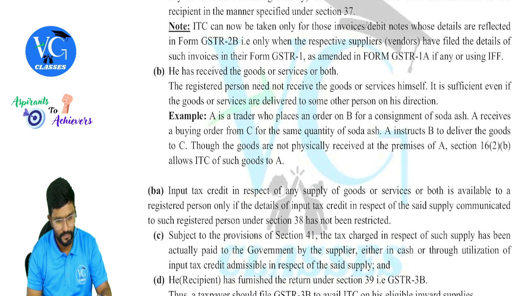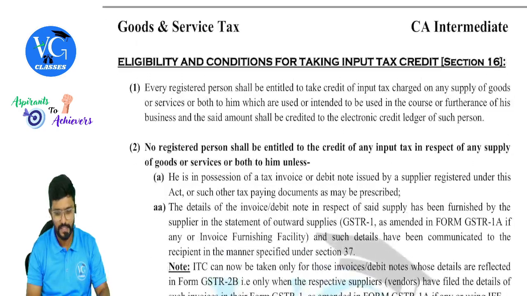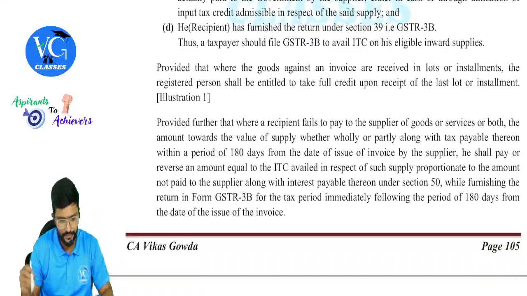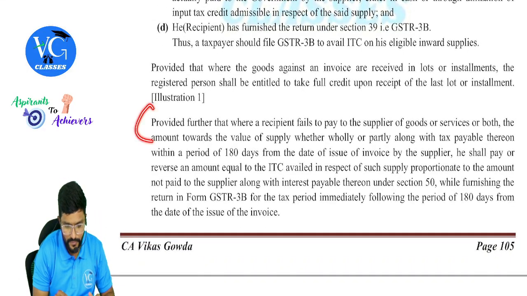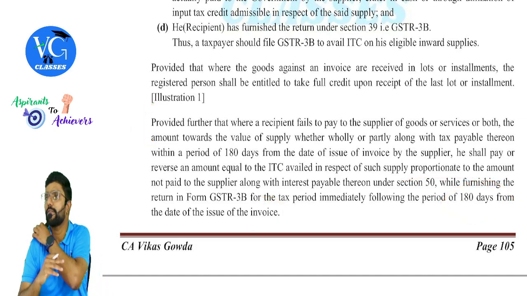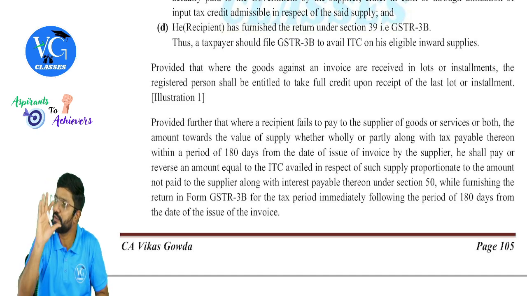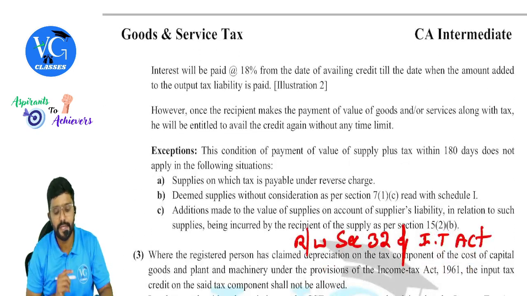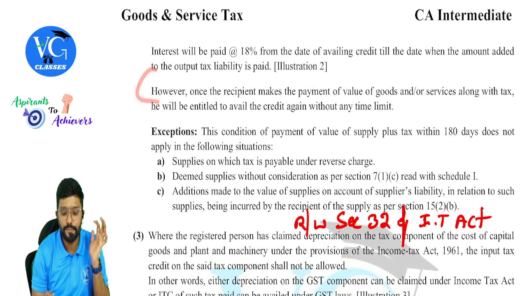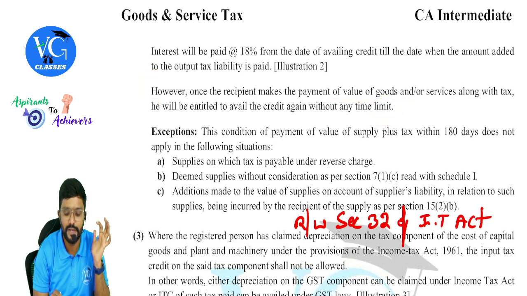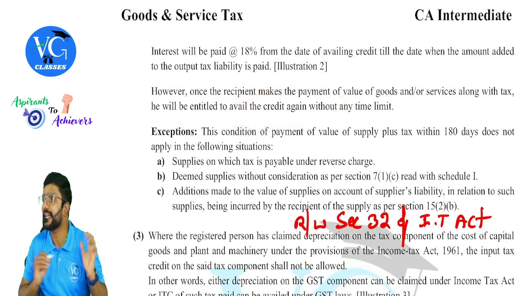You can see, guys, this is section 16. Under section 16, we have one proviso. This proviso talks about what? Payment has to be made within 180 days from the date of invoice. If not, the recipient has to reverse the credit if he has already claimed. Later, if payment is made, once the recipient makes the payment of the value of the goods along with the tax, he will be entitled to avail the credit again without any time limit.